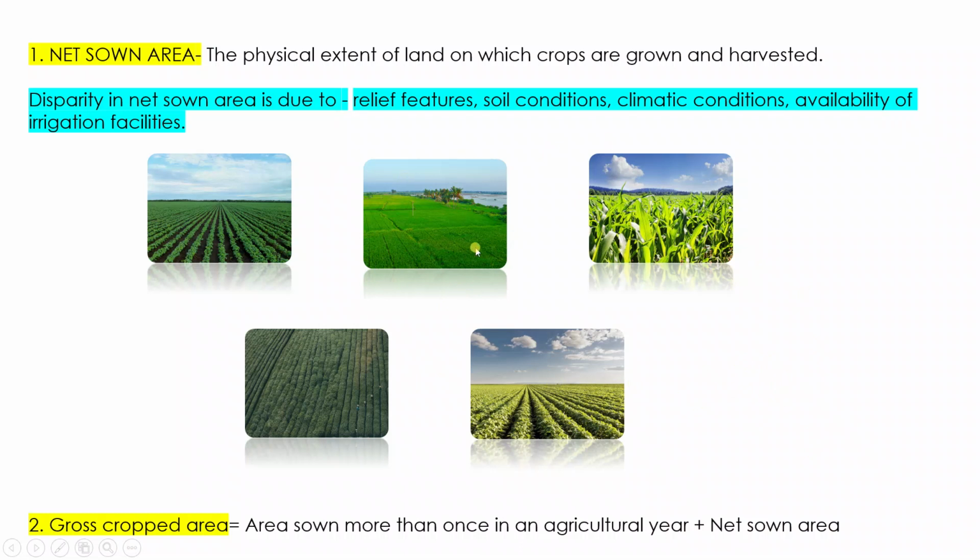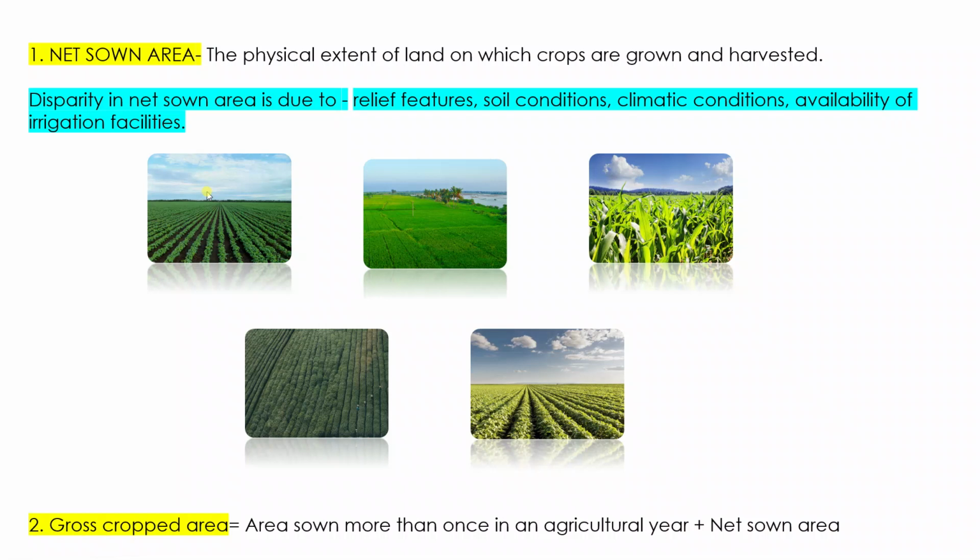Now there's a disparity in net sown area all over India. Disparity means there are differences in the net sown area, and these differences are because of relief features, soil conditions, climatic conditions, and availability of irrigation facilities. So the areas where relief features are good, where the soil is fertile or the climatic condition is suitable for the growth of a certain kind of crop, in those areas you will see that the net sown area is higher. That means a large portion of land is under cultivation, right?